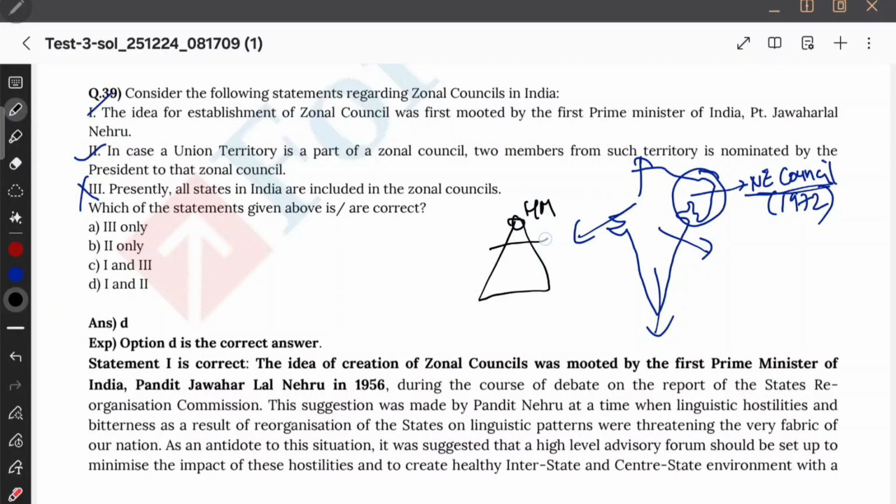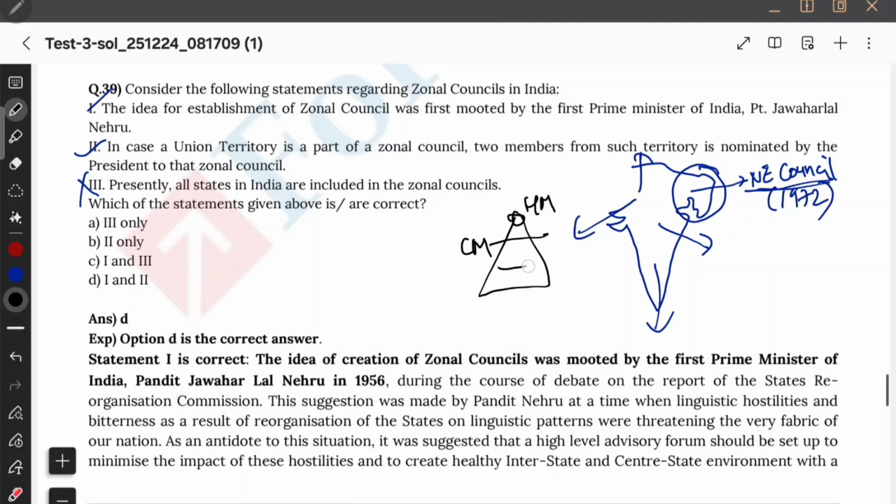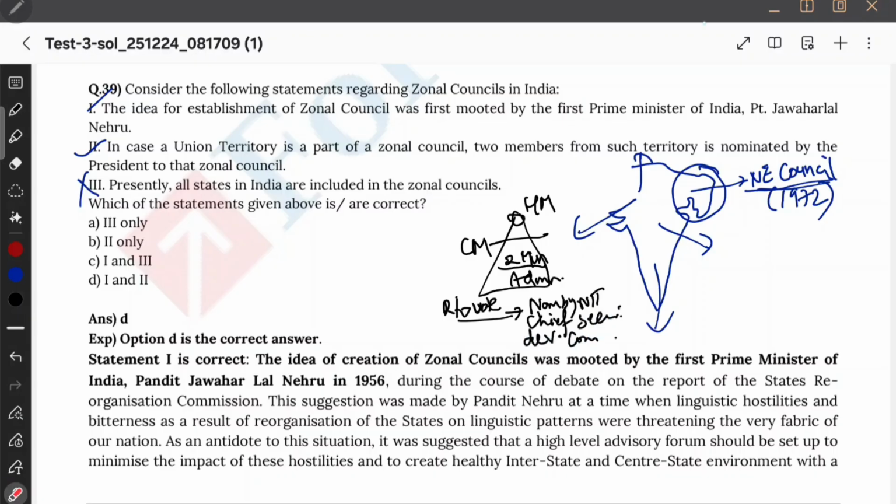Home minister, chief ministers of all states on rotation basis, and then you're going to have 2 other ministers from each zone, and then administrators of UTs, and there are some people who don't have right to vote. They are also going to be there. For example, members nominated by the Niti Aayog, and chief secretary of government of each state, and development commissioner of each state. All of them, they're going to be part of zonal council. Okay, now let us see next question.